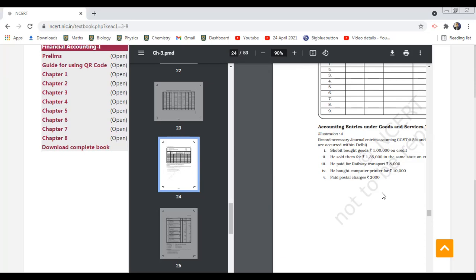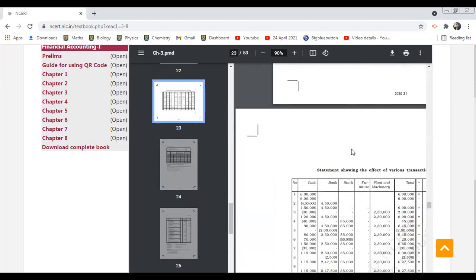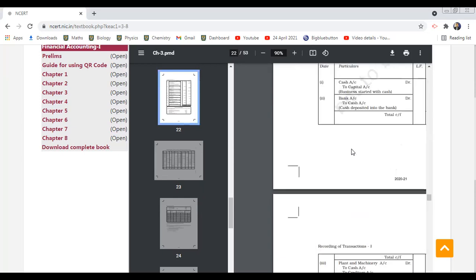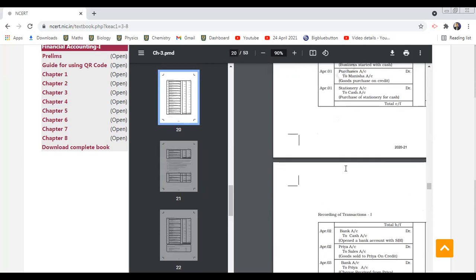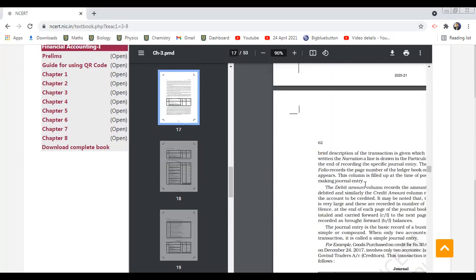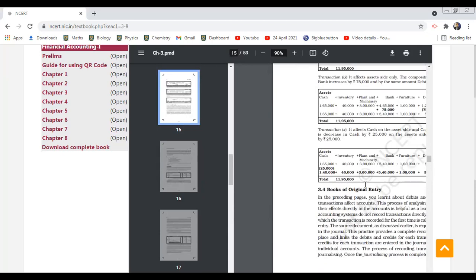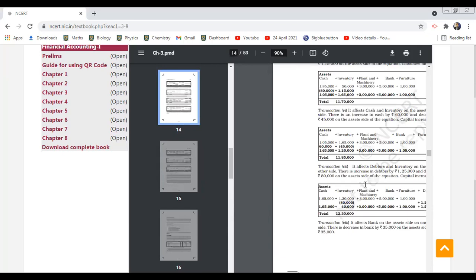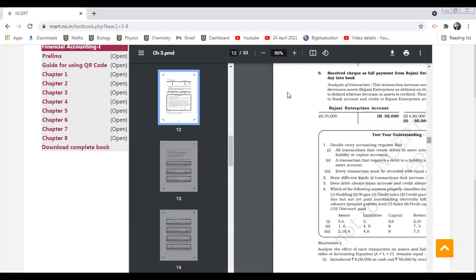Postal charges, 2,000 rupees. Sir, postal charges, 800 rupees. Okay.